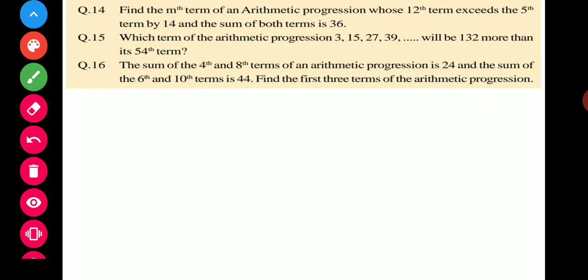So first of all we want to do the 14 question. How can we do the 14 question? This one is your 14 question.